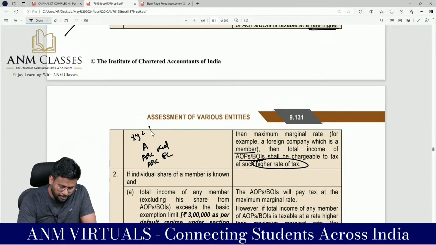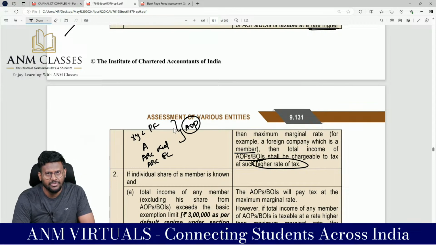Sir, XYZ partnership firm is a member. This can be floated as an association of persons. Now, in this AOP, I am asking what is the profit sharing ratio. They are saying that no, sir, we don't have a proper instrument or agreement or deed. Then it will be taxable at MMR, maximum marginal rate.